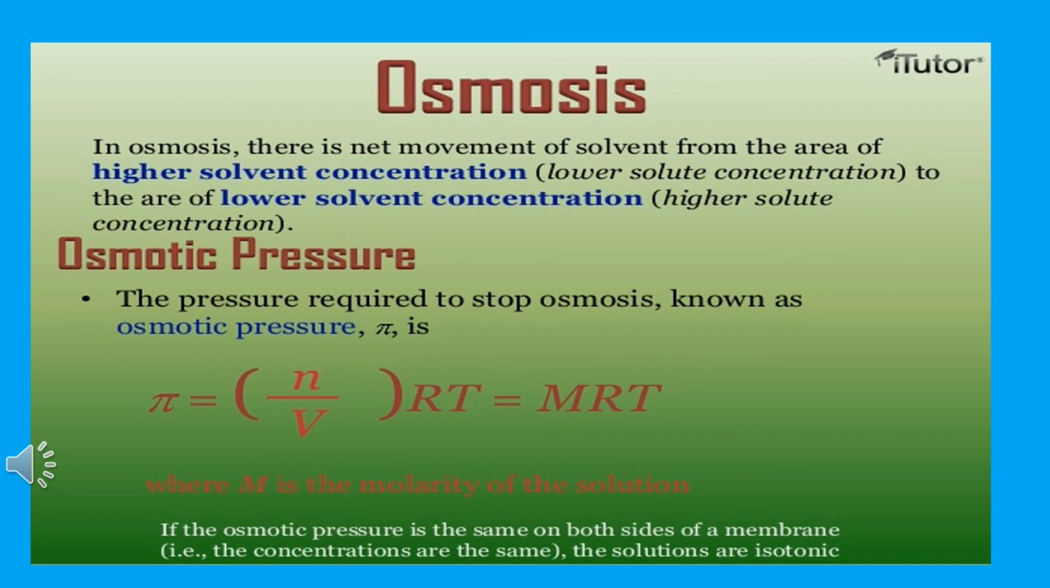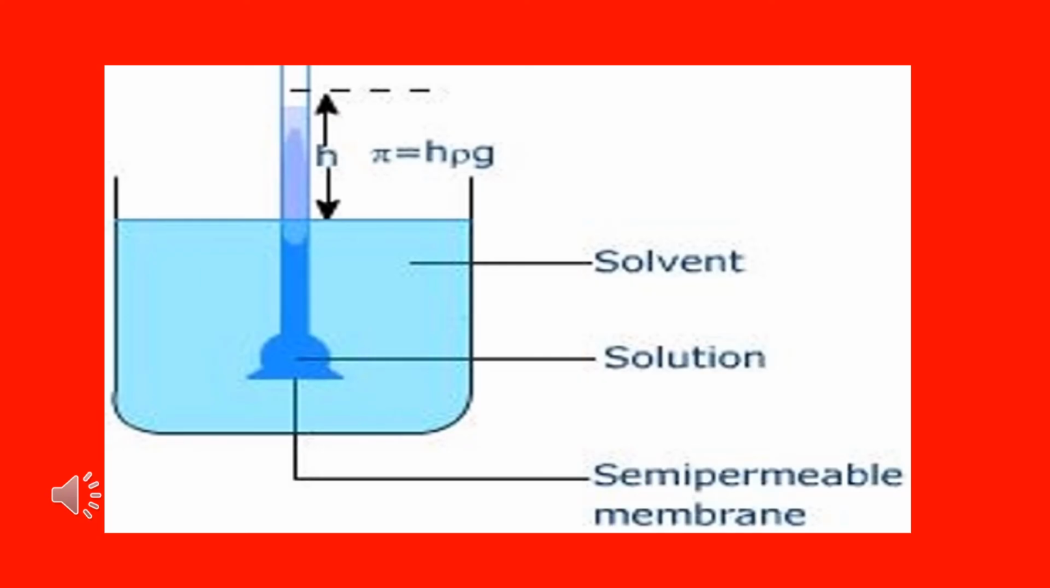If the osmotic pressure is the same on both sides of the membrane, that is the concentrations are the same, then the solutions are called isotonic. Isotonic. This diagram also explains the process of osmosis.